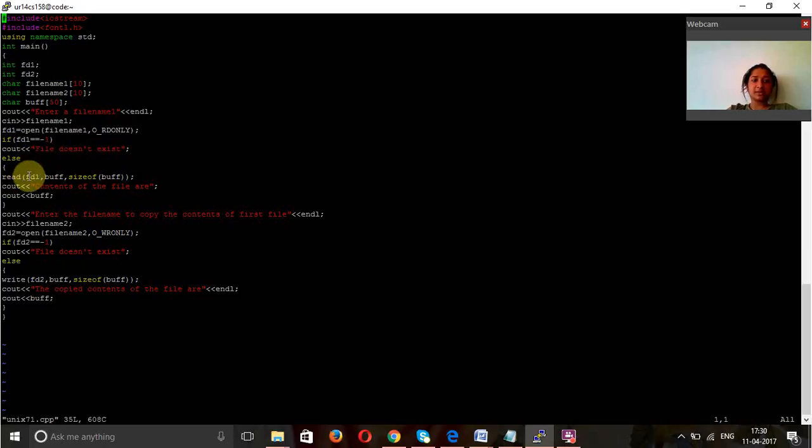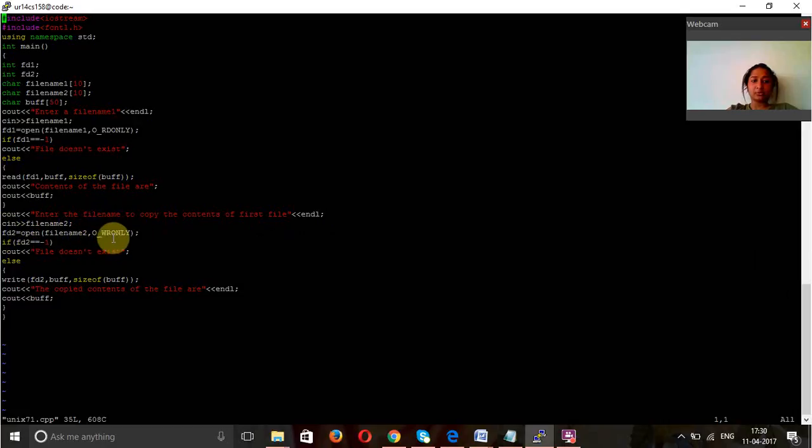Again I'm reading with fd1, buff, and size of buff, and I'm giving the output as "contents of the file are", and it will print the contents of the file. Again I am asking the user to enter the file name to copy the contents of the first file. So the contents of the first file will be copied to this file 2. So fd2 opens the file name for copying.